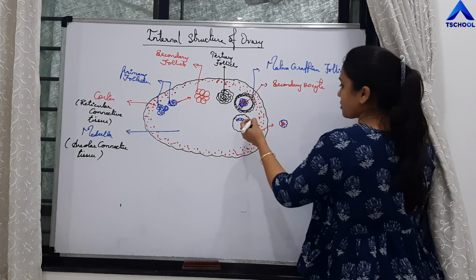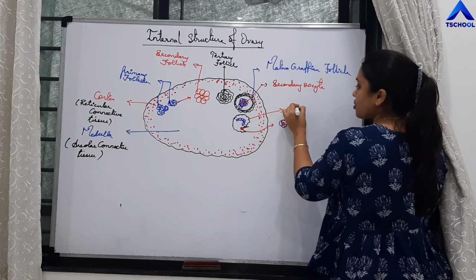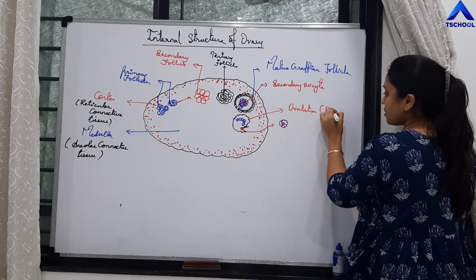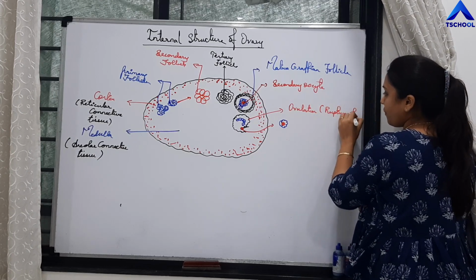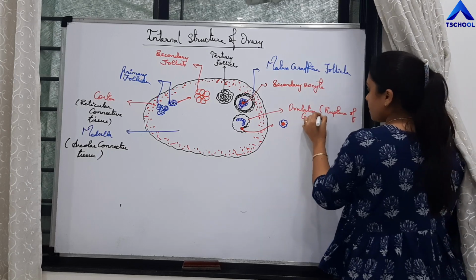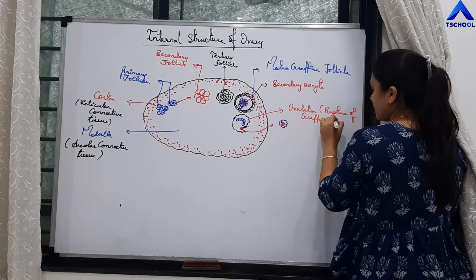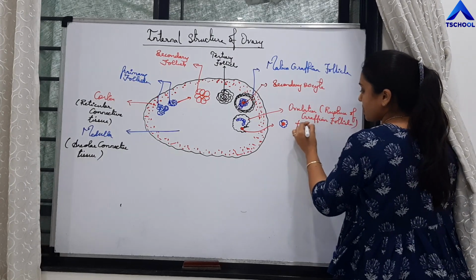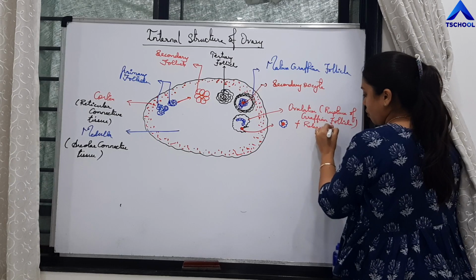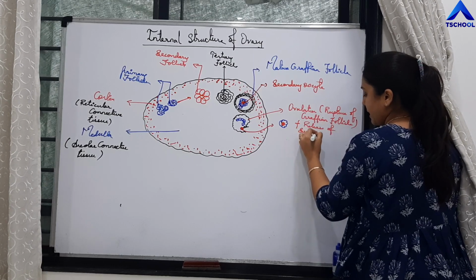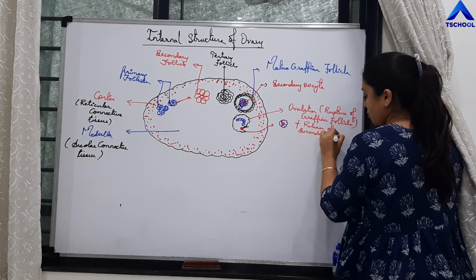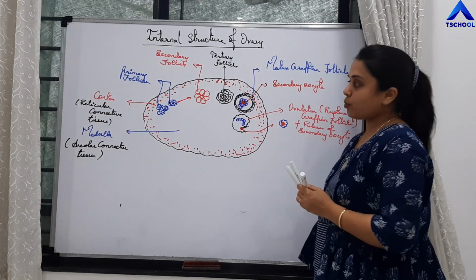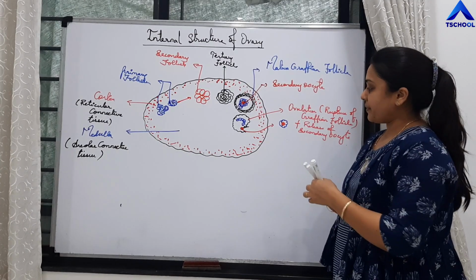So this is called ovulation, that is rupture of Graafian follicle, right? And release of secondary oocyte, right? This is actually the secondary oocyte. So that is ovulation, right?